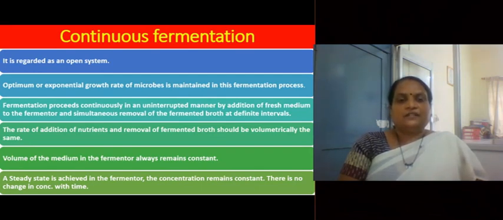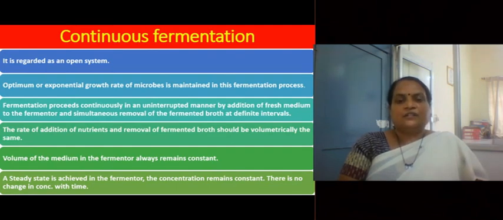This also means that the organisms grow exponentially throughout the incubation period. Fermentation proceeds continuously in an uninterrupted manner. Means the fermentation is begun and then it is operated continuously without stopping.